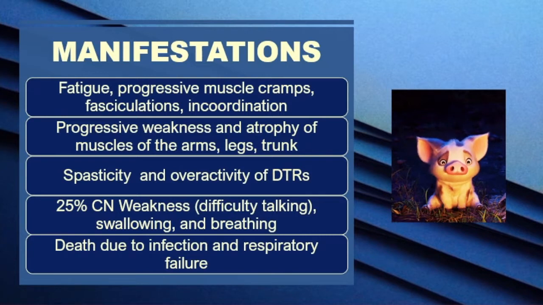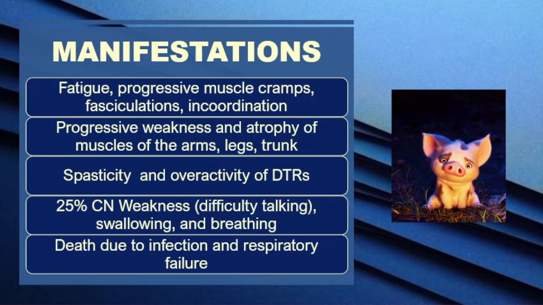So, what are the manifestations of these patients? Your patients, class, with ALS would manifest with fatigue, progressive muscle cramps, fasciculations, and incoordination. They would have progressive weakness and atrophy of the muscles of the arms, legs, and trunk. And then class, there will be spasticity and overactivity of your deep tendon reflexes.